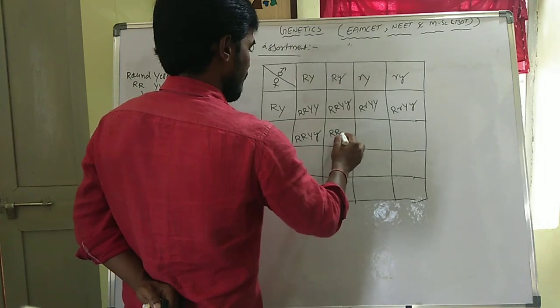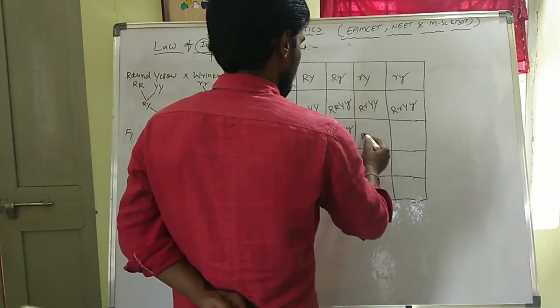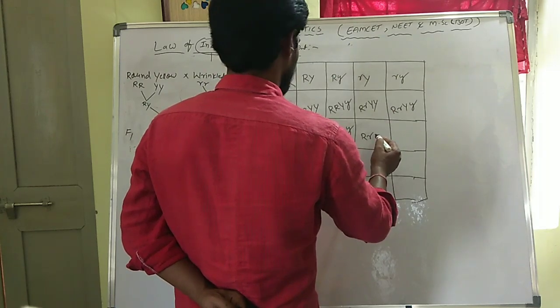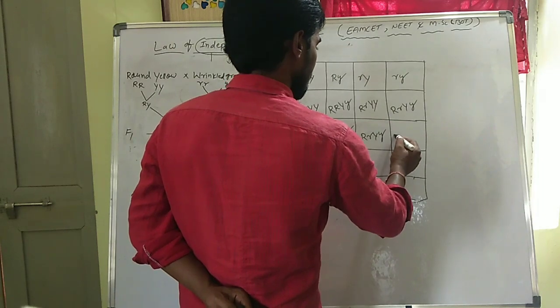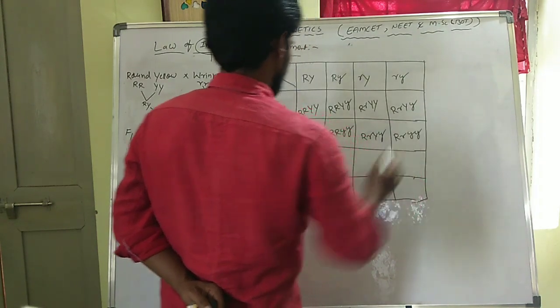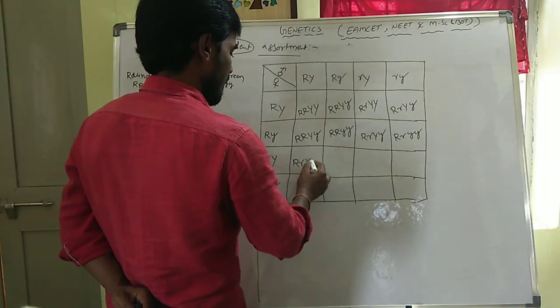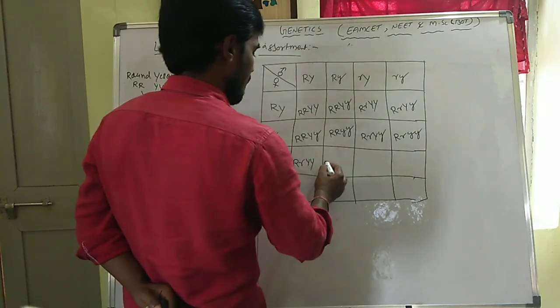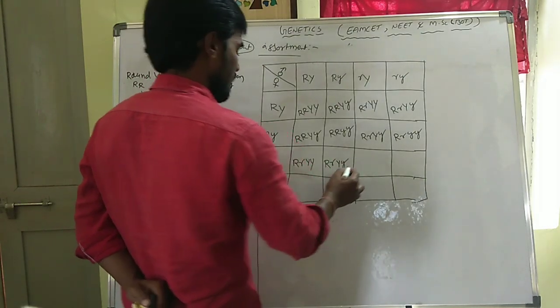Capital R, capital R, small y, small y. And capital R, small r, capital Y, small y. Capital R, capital R, small y, small y. Capital R, small r, capital Y, capital Y. Capital R, small r, capital Y, small y.